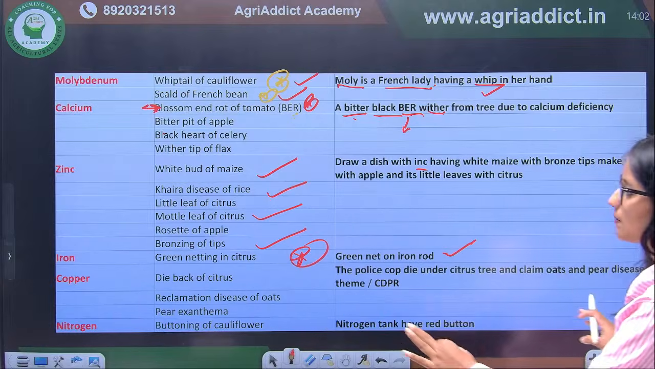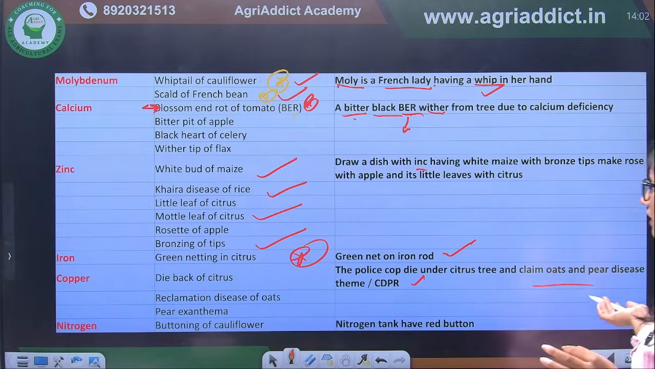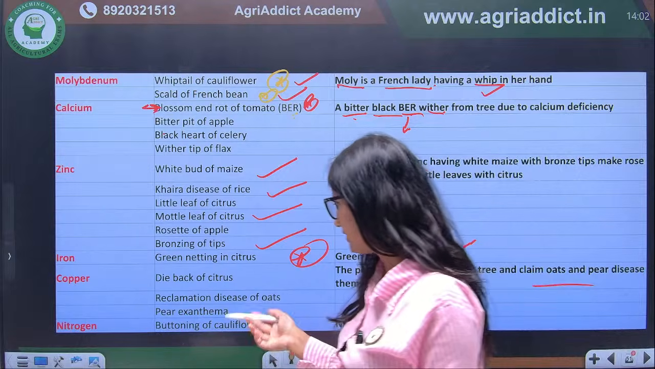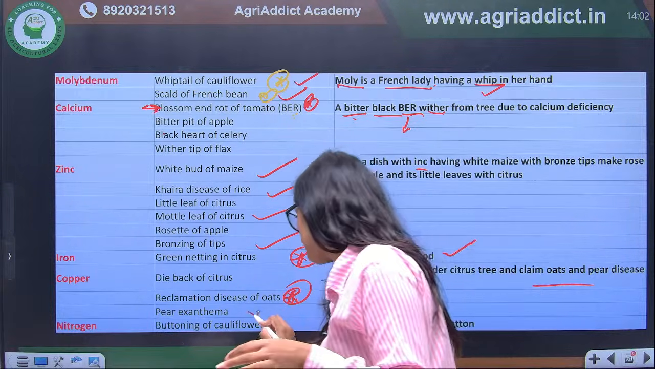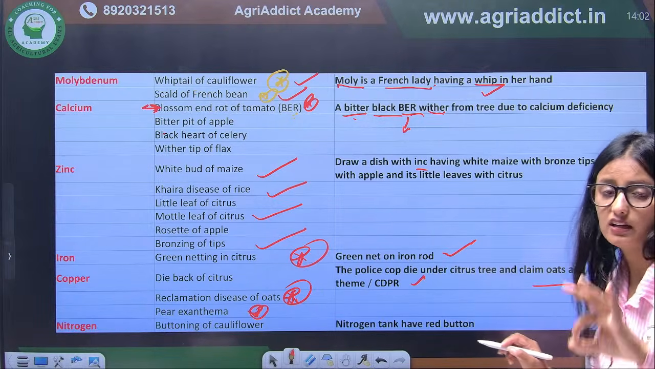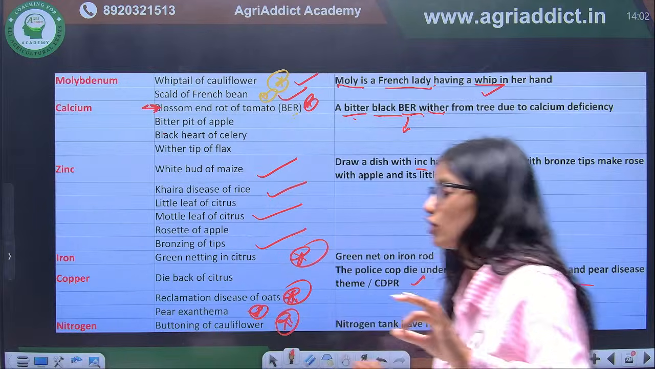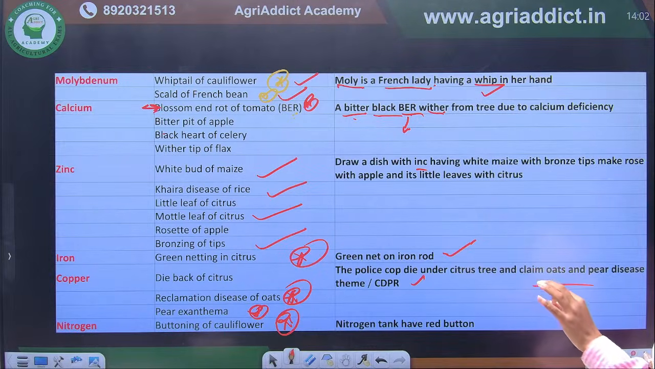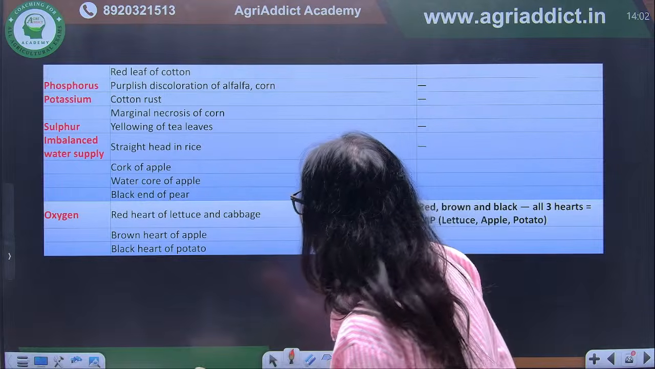When we talk about copper, you have this trick. The important disease here is reclamation disease, which is again very important. Pear exanthema is again very important. And when we talk about nitrogen, there is buttoning of cauliflower. This is a very, very important disease. Buttoning of cauliflower is due to which of the following deficiencies?